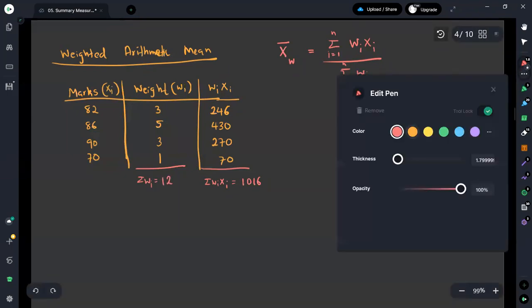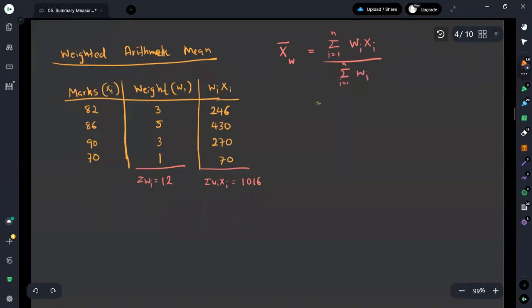Therefore, once you do the substitution, you get 1016 divided by 12. Once you perform the calculation, you get the value as 84.67, accurate to 2 decimals. Therefore, this is what we take as the average mark for the student, x bar. It is the average mark for that student using the weighted arithmetic mean.